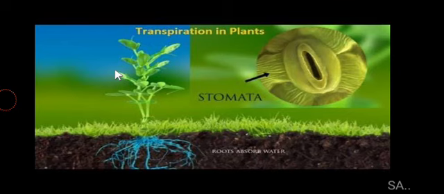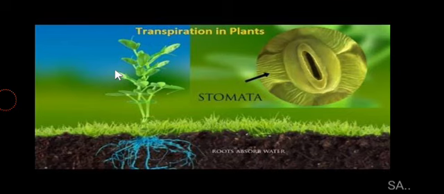So the process that is used by the plants during the night time to remove the excess water is guttation, and it is happening through the water stomata, which are called the hydathodes, and they are also lying along the epidermis. These water stomata or the hydathodes are found either on the edges or on the tip of the leaves, like the tips of the leaves and the sideways, the edges or the margins of the leaves, they are possessing the water stomata, which is basically the hydathode.